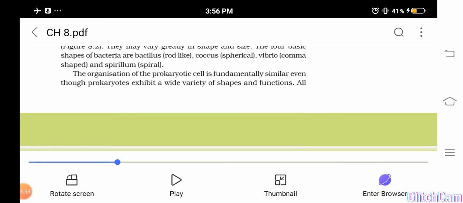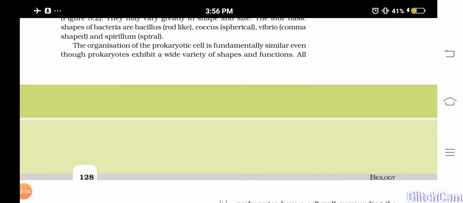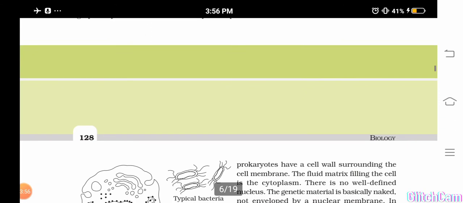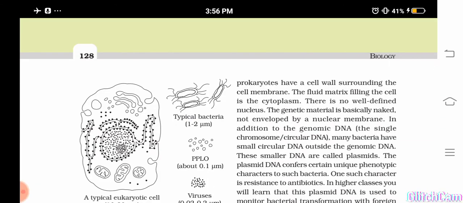Even though there are different kinds of prokaryotes, they will all have a basic fundamental structure. They will have a cell wall which surrounds the cell membrane, and then they will have a cytoplasm. So I am telling about the structure of a prokaryotic cell, or structure of a bacteria.